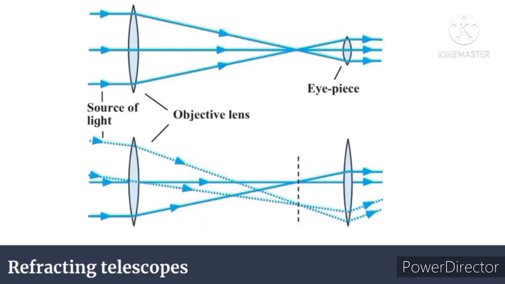These are the images of a refracting telescope, in which there is one bigger objective lens and one eyepiece. In refracting telescopes only lenses are used. More than two can be used, but there are no mirrors. The bigger one is the objective lens and the smaller one is the eyepiece, from which we get a magnified image. We cannot see from the objective lens, because it collects the light and passes it through the eyepiece, and we get a magnified image of the source. Remember this.